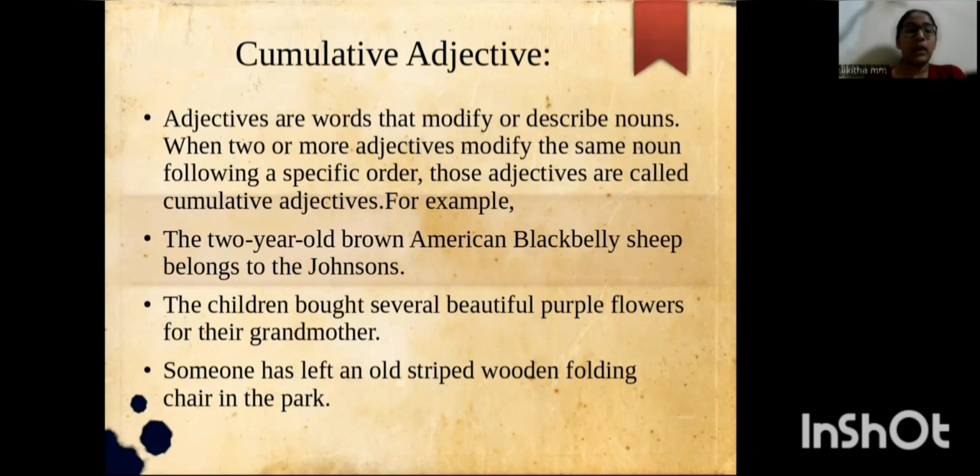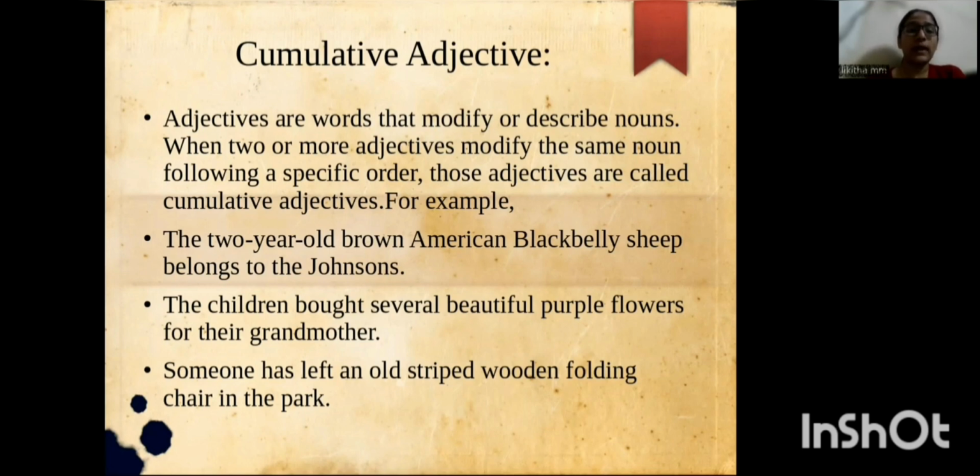Cumulative adjective. Adjectives are the words that modify or describe a noun. When two or more adjectives modify the same noun following a specific order, those adjectives are called cumulative adjectives. For example, the 2-year-old brown American black-belly sheep belongs to Johnson's. The children brought several beautiful purple flowers for their grandmother.